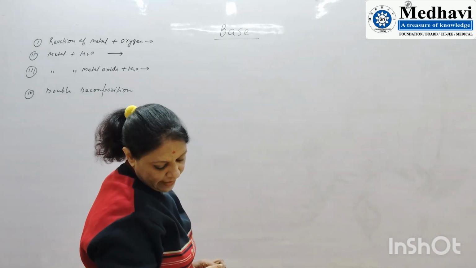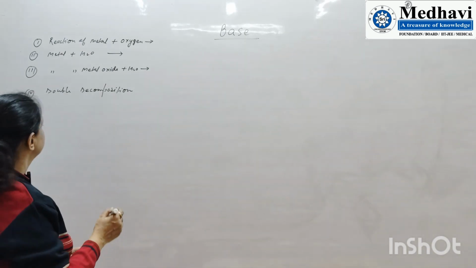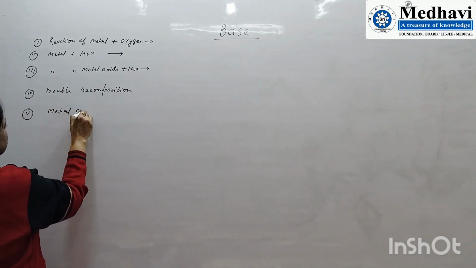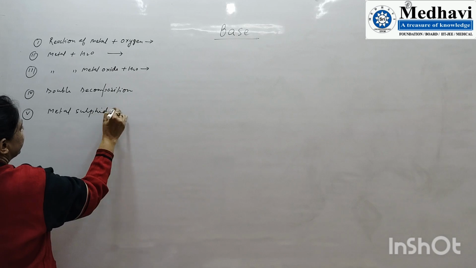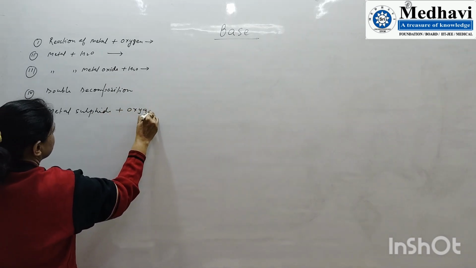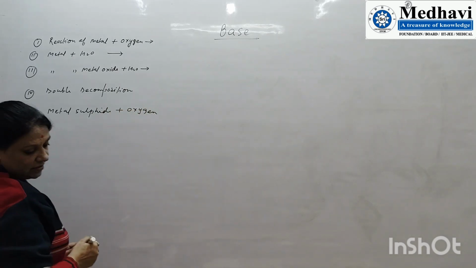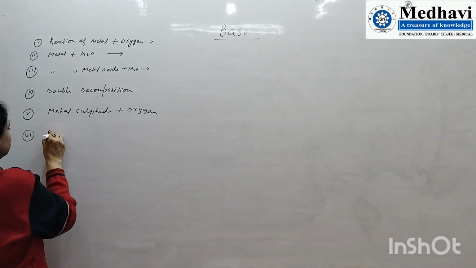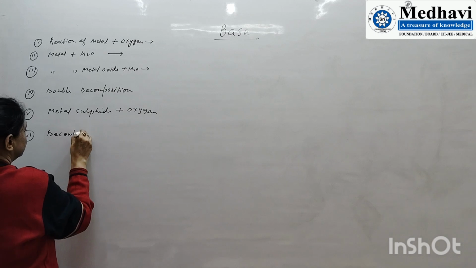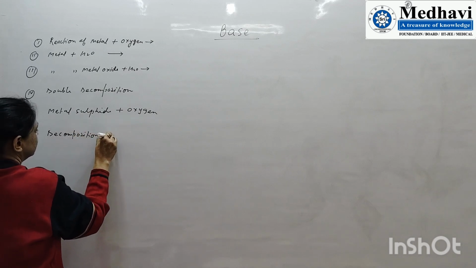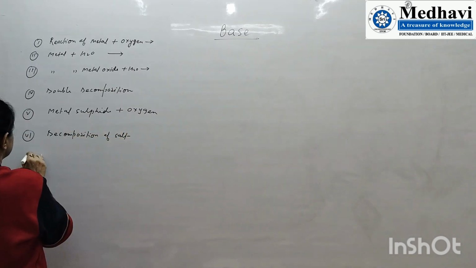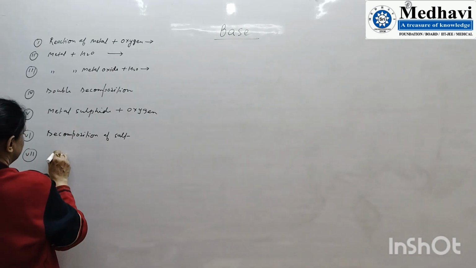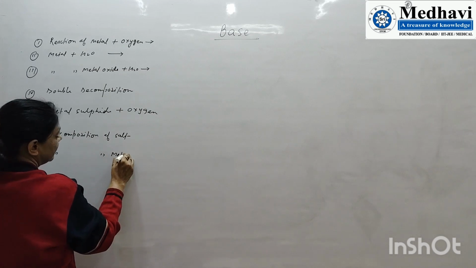Fifth is the action of oxygen on metal sulfide. Sixth is the decomposition of salt. And the last one is the decomposition of metal nitrate.